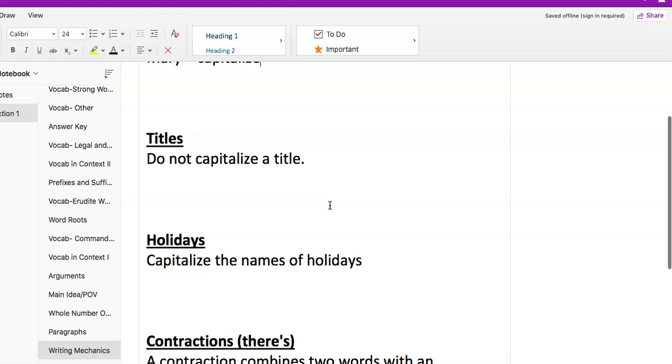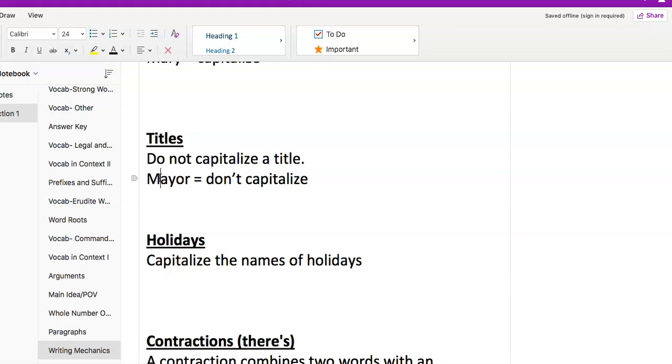Okay, titles. We do not capitalize a title, like an example could be mayor, unless it refers again to a specific person. So what would be our example there? If we just have mayor, don't capitalize, right?